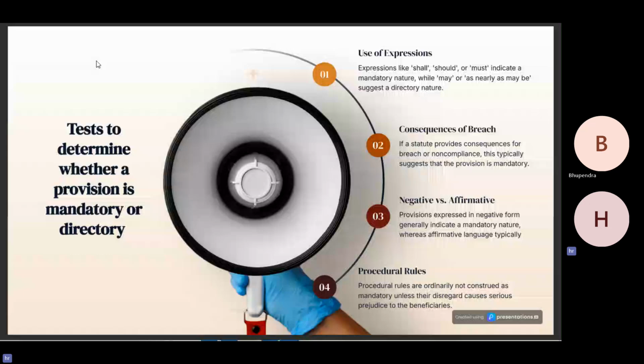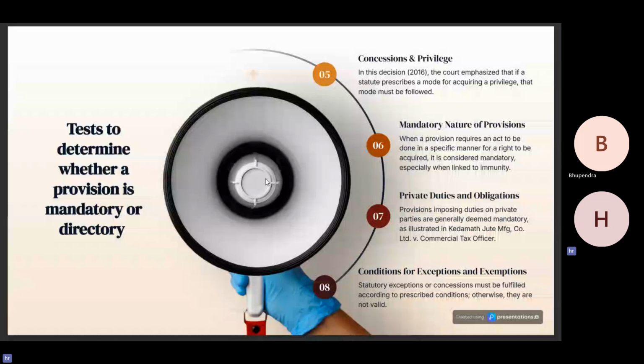If a provision requires an act to be done in a specific manner for a right to be acquired, it is considered mandatory, especially when linked with immunity, privilege, duties and obligations. Provisions imposing duties on private parties are generally deemed to be mandatory in nature.